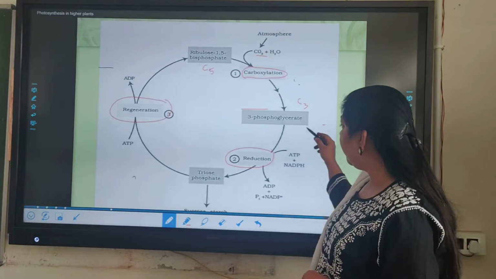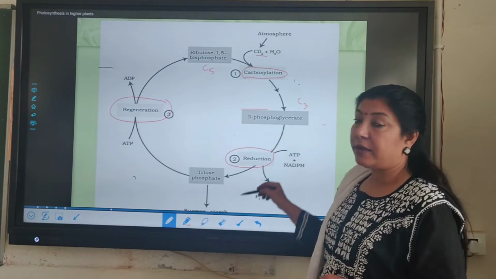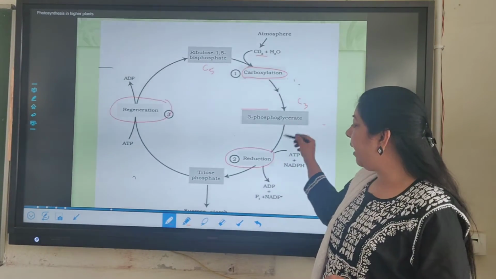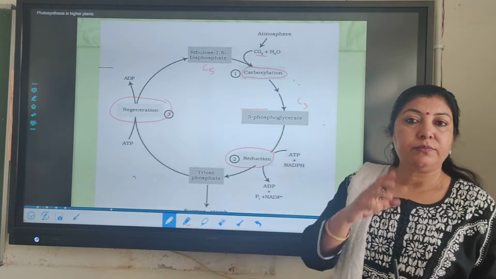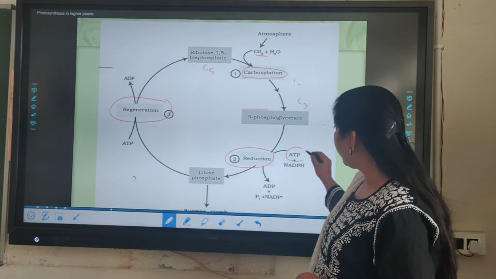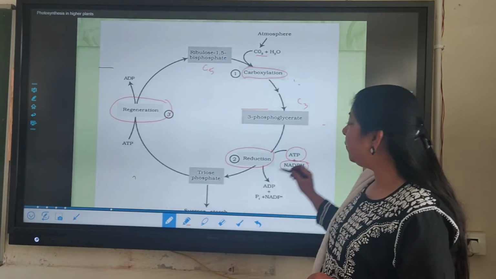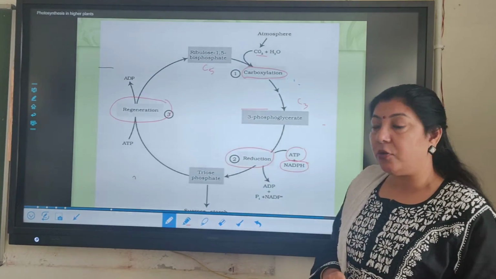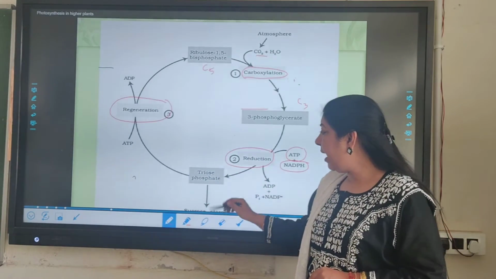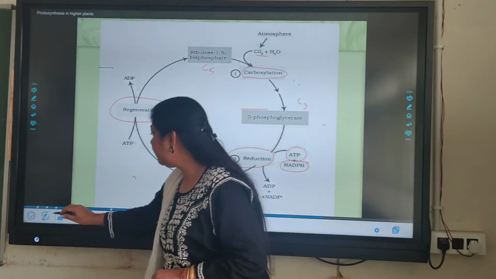Okay, and then there is a reduction of this PGA into glucose, where ATP and NADPH, which were produced in the light reactions, are used up, and as a result, there is the formation of sucrose.